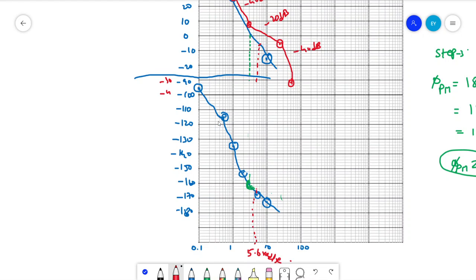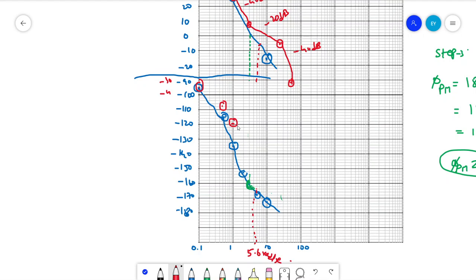In the phase plot at 0.1, what we got is minus 94. It's all the same actually here only. At 0.5, it is minus 109. 0.5 will be 0.1, 0.2, 0.3, 0.4, 0.5, so 109 will be this point. Then at 1 we'll get 120.